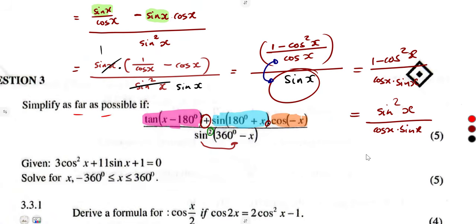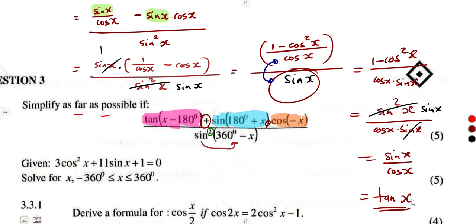All right, so here there's something common, a sine and a sine. So we are going to remain with the sine of x over cos of x, the cos that is remaining in the denominator. And we know that sine over cos represents a tan. So the answer is simply tan of x.